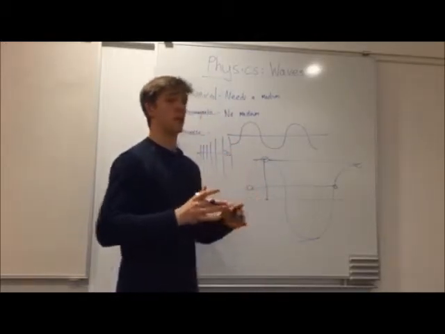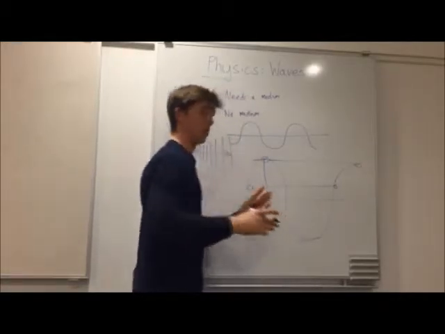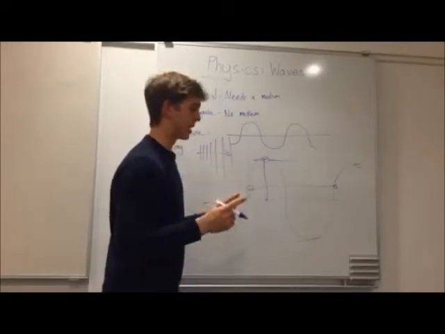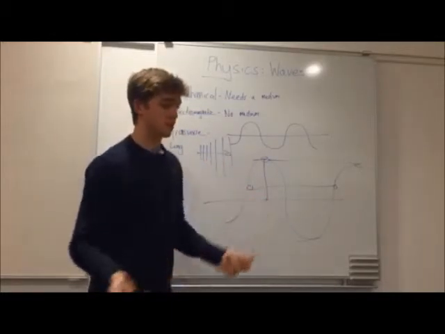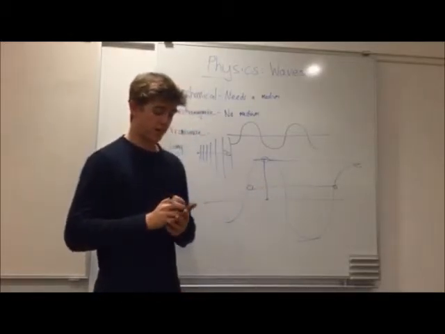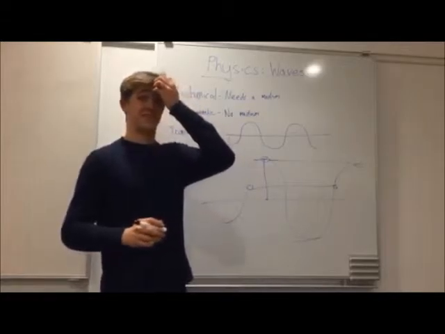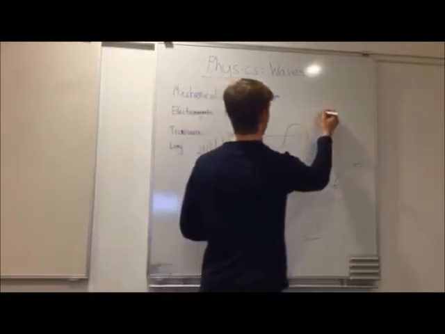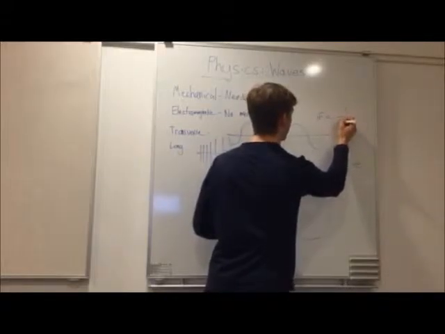Now the period or the frequency is how often it occurs, how often it occurs in one cycle or within a period of time. And then the speed or velocity is pretty self-explanatory, how fast the wave is moving. Some basic formulas for waves: to find the frequency, frequency equals 1 over the period.